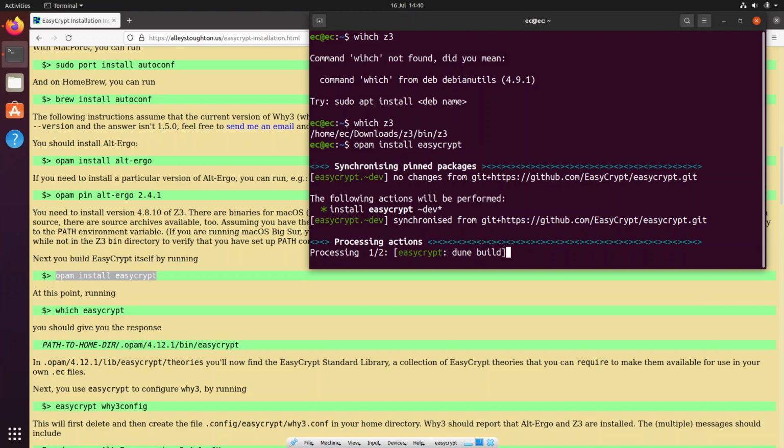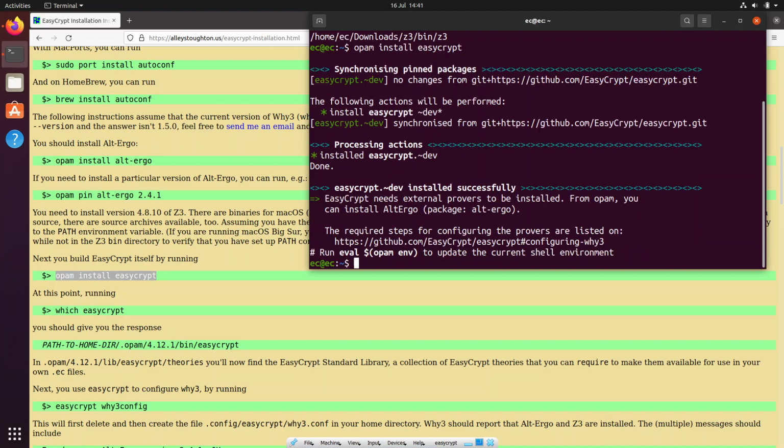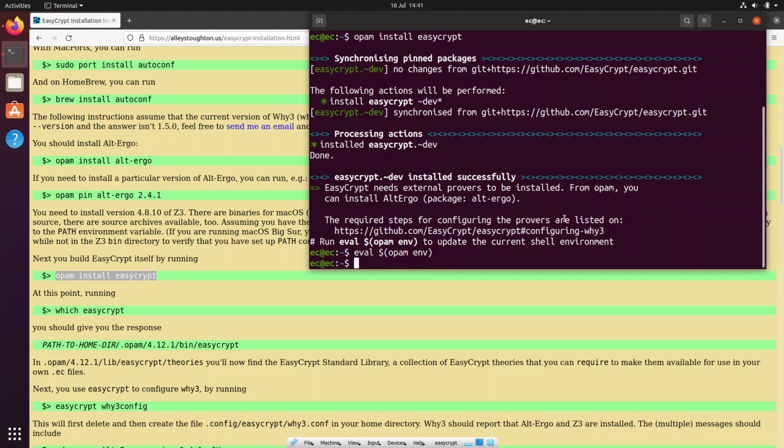I'll wait for it to complete. Alright, so EasyCrypt has installed without any errors, and let's run that to update the shell.